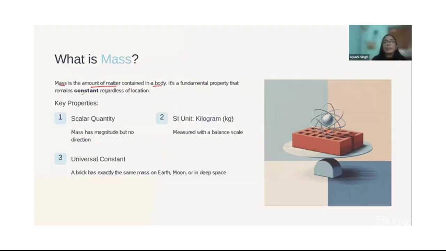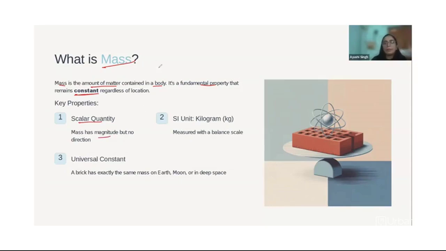Its fundamental property is that it remains constant regardless of the location. Here in America or in Japan or maybe on a different planet, my mass will remain the same. Okay, so it is a scalar quantity. That means mass doesn't have direction.